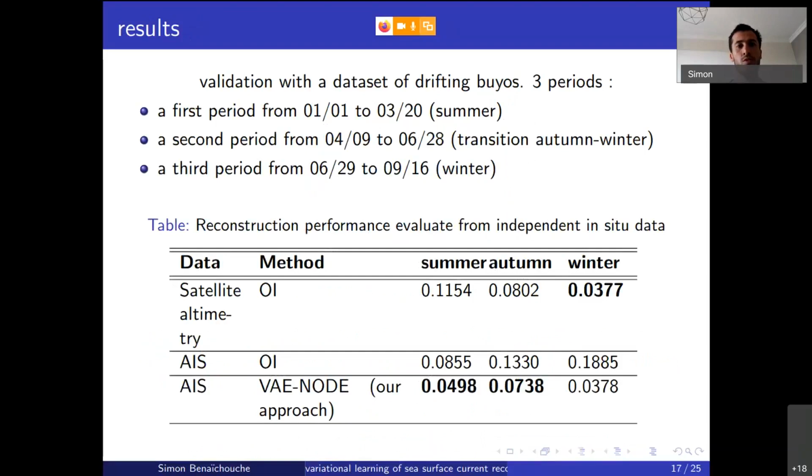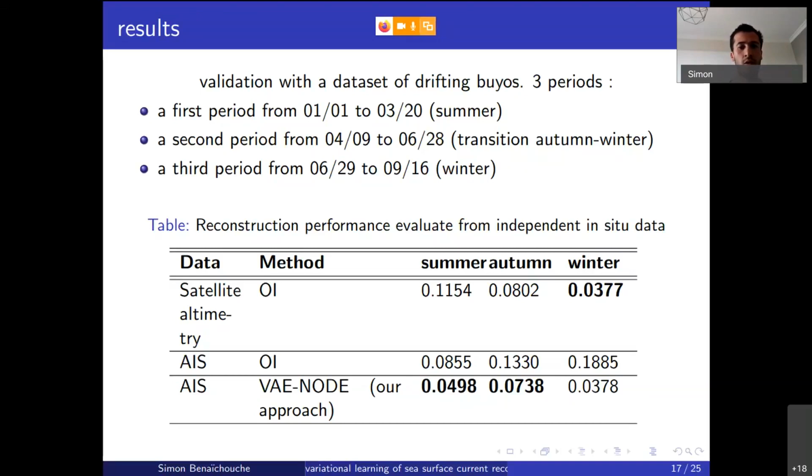And this is the result. So we split our dataset into 3 periods. We consider a first period during the summer, a second period, which is a transition period that corresponds to autumn or winter, and a third period that corresponds to a winter period. And the optimization and the inversion of currents using AIS was challenging with classical methods because there are so many storms. So that was a little bit hard, but